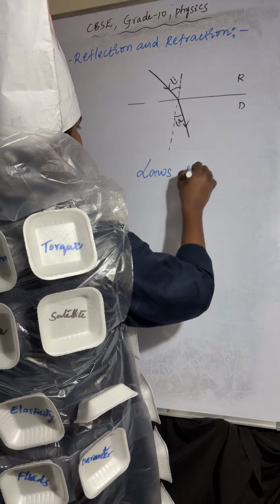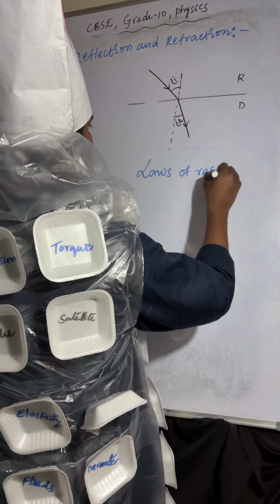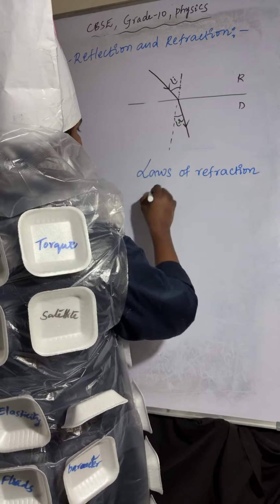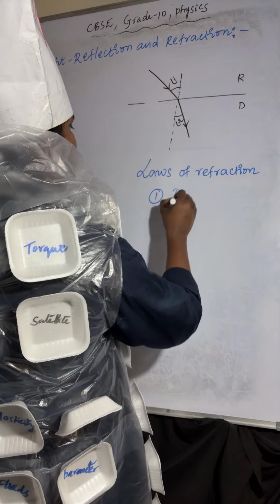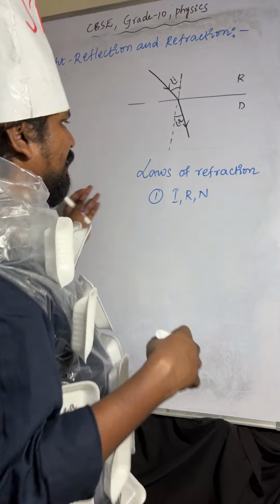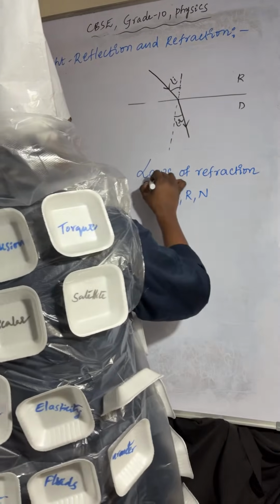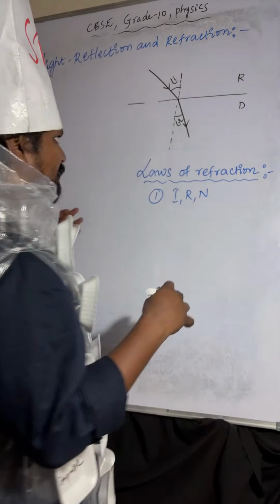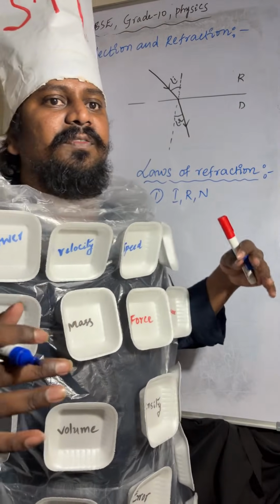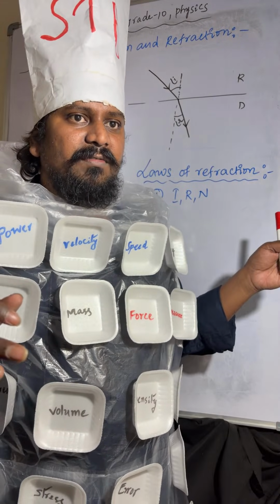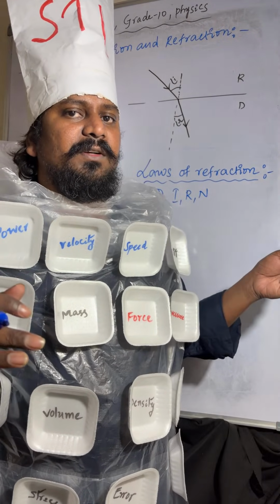Point number 1: the incident ray, refracted ray, and normal line lie on the same plane.